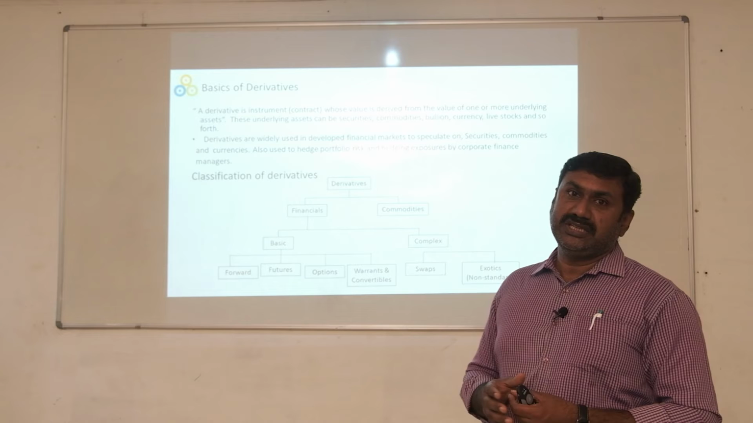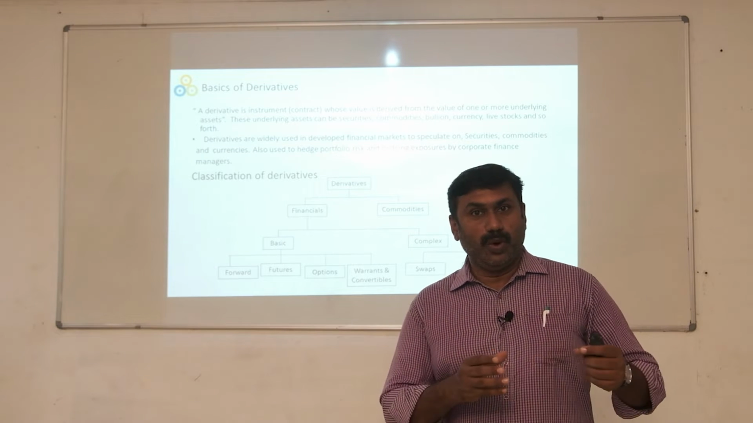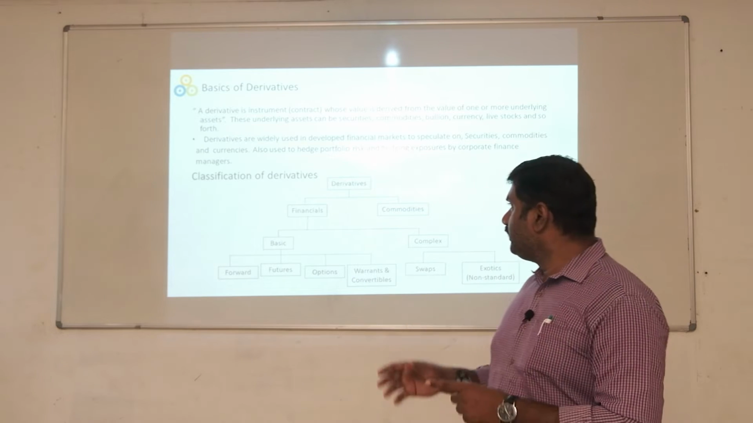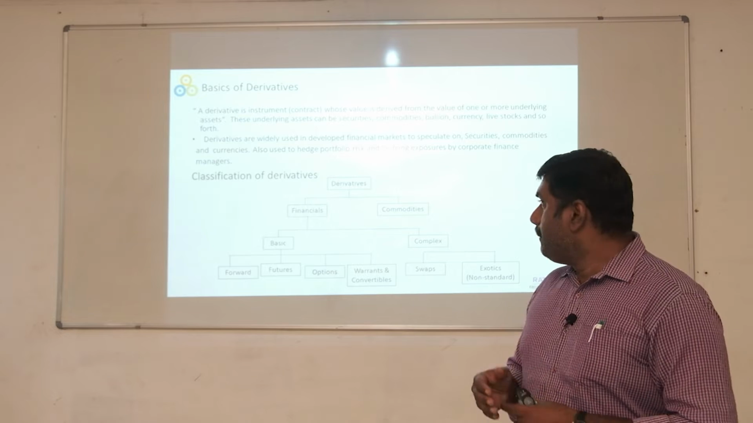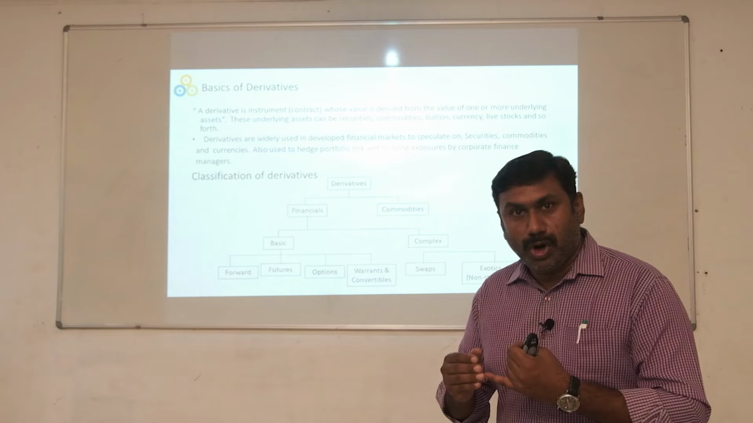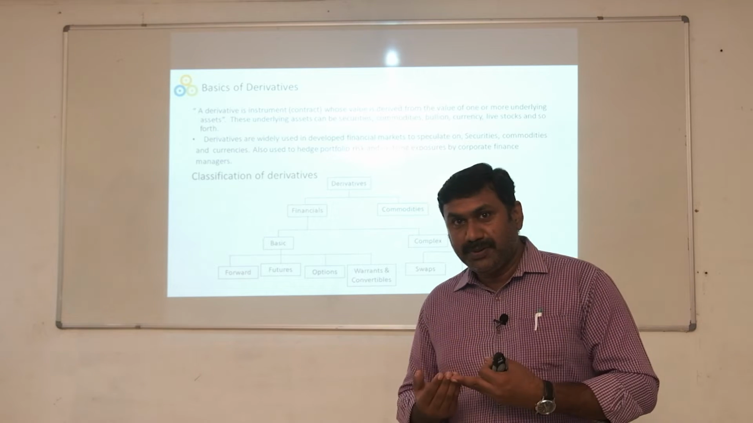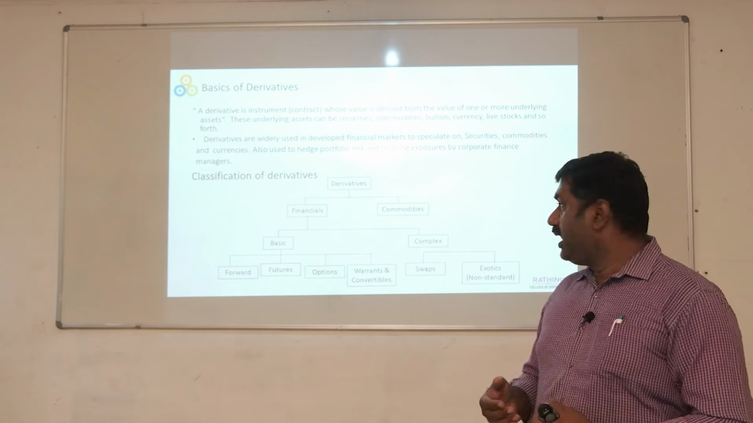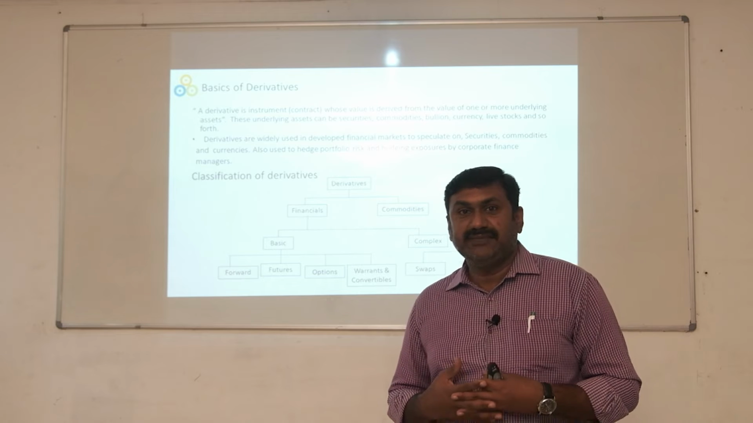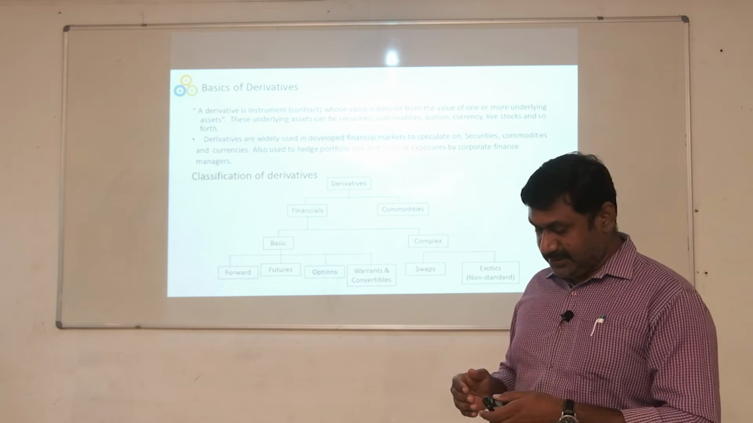So, what are the classifications of derivatives? We have two basic classifications: one is financial derivatives, the other is commodity derivatives. Under financial derivatives, we have basic and complex. What are the basic ones? We have forwards, futures, options, warrants and convertibles. Under complex, we have swaps and exotics. So, these are the various derivative contracts under financial derivatives.